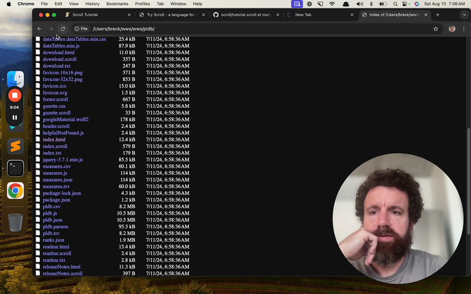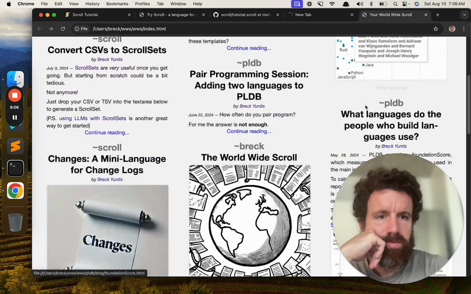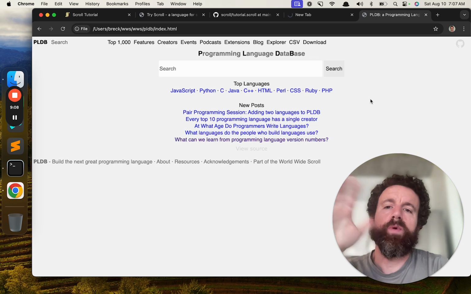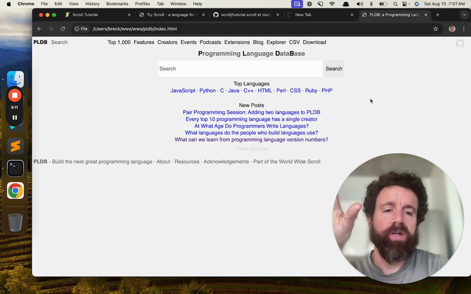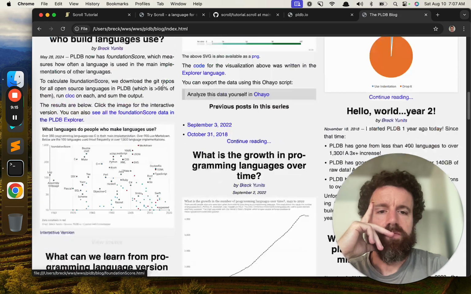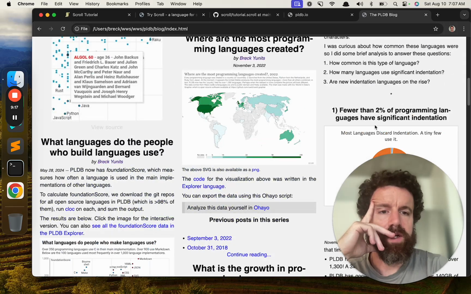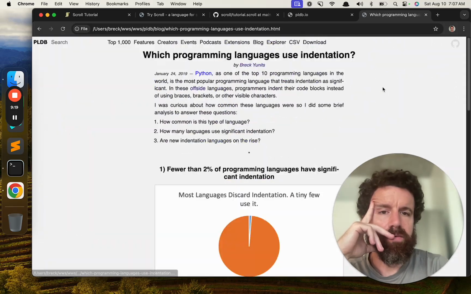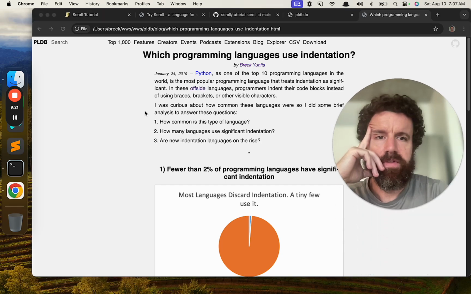So, by the way, where's PLDB? Okay, here we go. So the worldwide scroll, if you're unfamiliar, we're building a new successor to the web, and it works offline. So what a great way to show the benefits of the scroll than for my internet to go down.